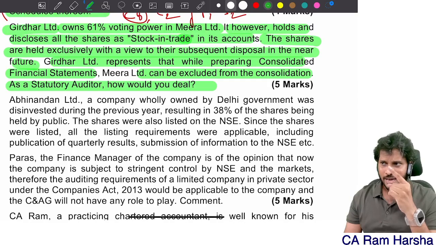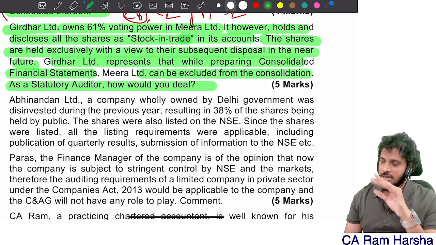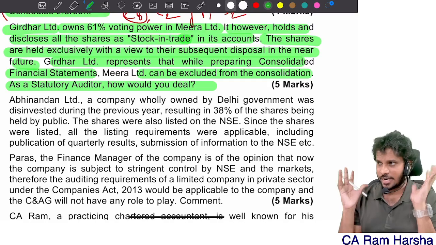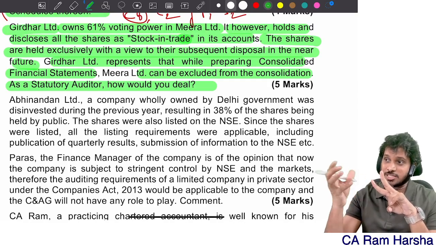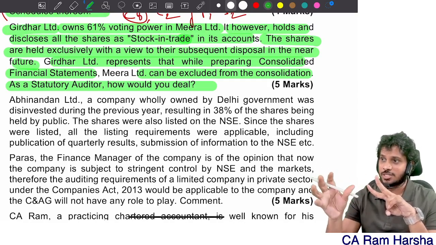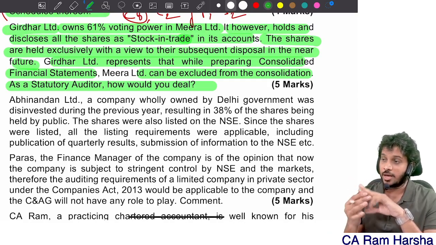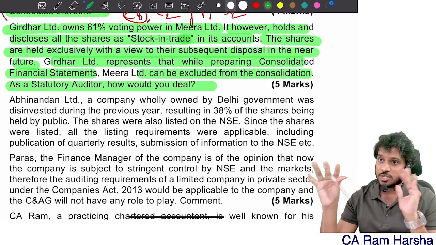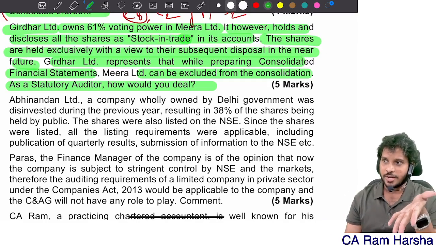Temporary control, accounting standard point you should write. In Ind AS, this is not permitted. That point also you should write. And the investment entity exemption also you can write. Clear? Mainly you write the accounting standard point, temporary control, and where severe long-term transfer restrictions were there. Under AS, for these two it is permitted. As per AS's point of view, it is okay. But from Ind AS, there is no exemption for temporary control. Yes or no? So that point also you can write. Correct?